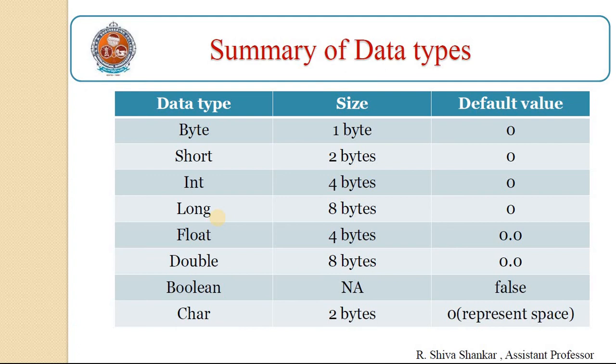Coming to the summary of data types, you have seen in this table. These are the data types: byte, short, int, long, float, double, boolean, char. Coming to the size, 1 byte for byte, 2 bytes for short, 4 bytes for int, 8 bytes for long, 4 bytes for float, 8 bytes for double, and not applicable for boolean, since it has only true or false. 2 bytes for char. Coming to the default values, for byte, short, int, long, float, double, and char it is 0. For boolean, the default value is false.